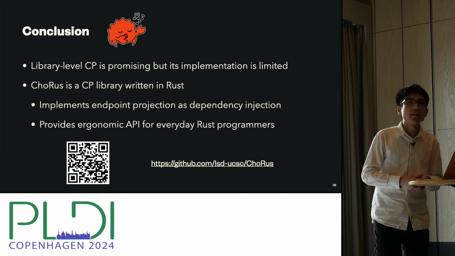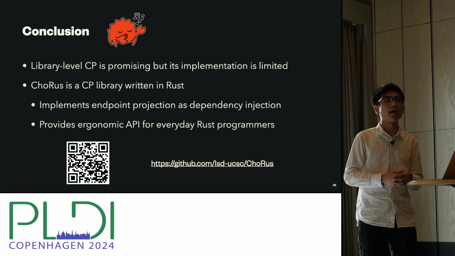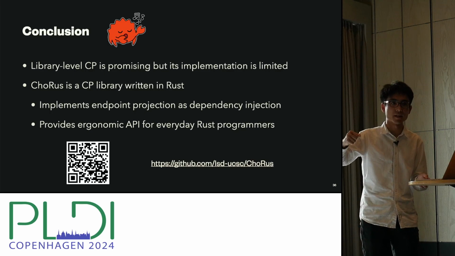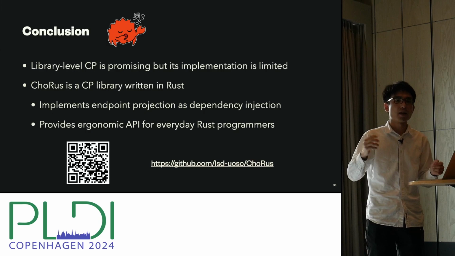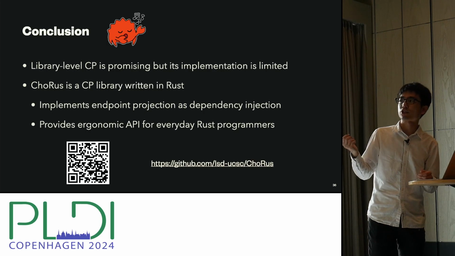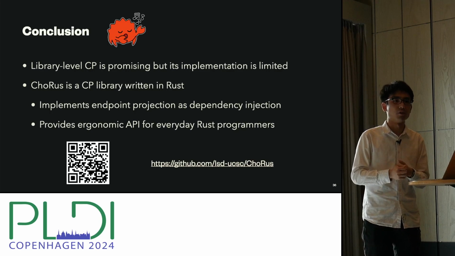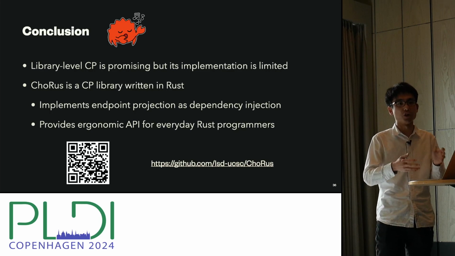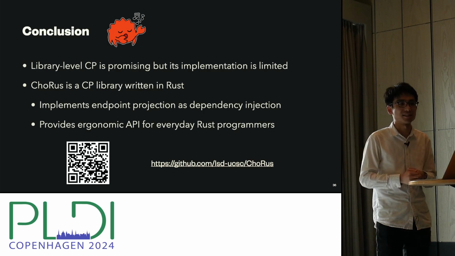Yeah, so when you compose choreographies, you have to make sure that the location set of the sub-choreography is a subset of the outer choreography. And this is a type level location set. You can think of it as generics. So I guess the point is the location set can change when you compose choreographies. I hope that answers the question.